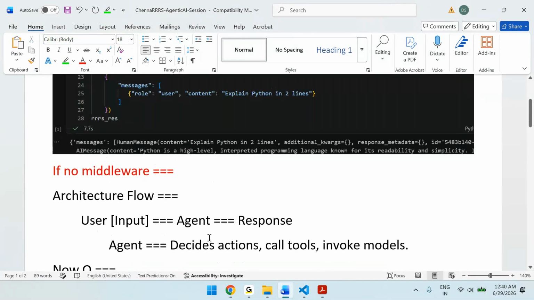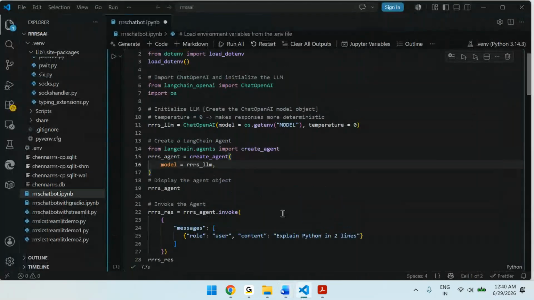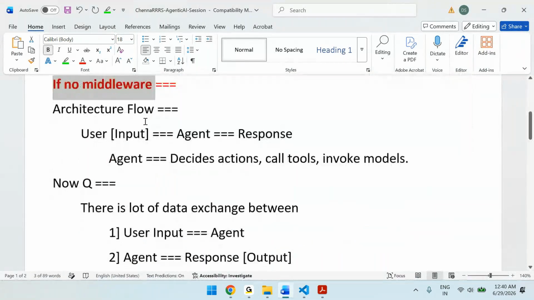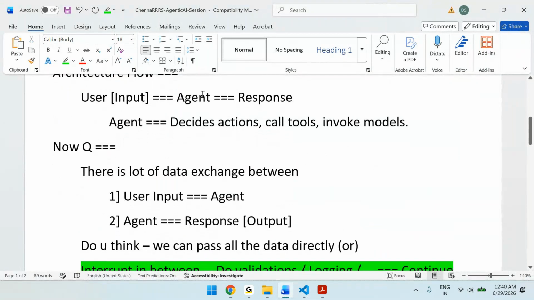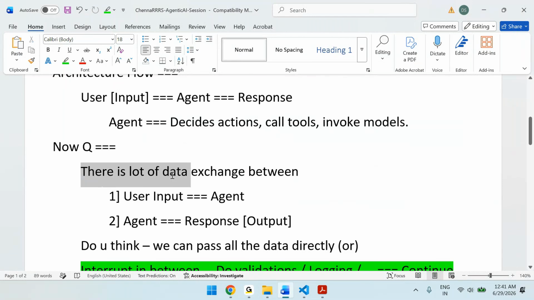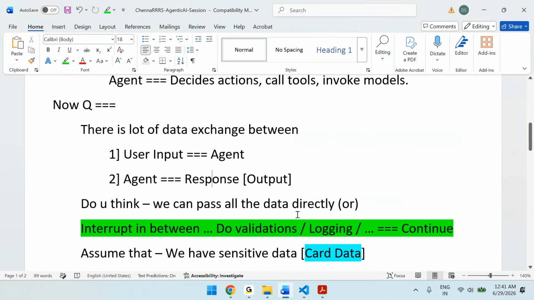Please try to understand. We have written so many agents till now. What is the architecture flow right now? Here there is definitely no middleware. Whatever you enter goes to the agent, which does some actions, calling the tools and models, and gives the response. So in between there is no interruption. Now the question is, there is a lot of data exchange between user to agent and agent to output. Do you think we can pass all the data directly between these layers?